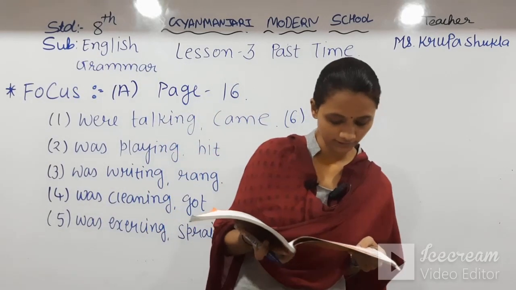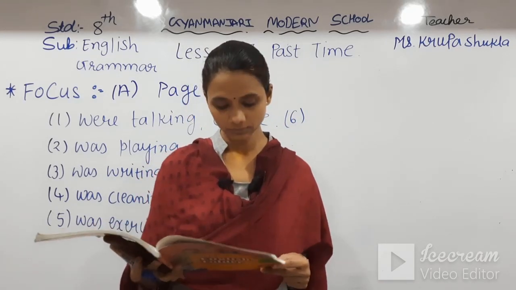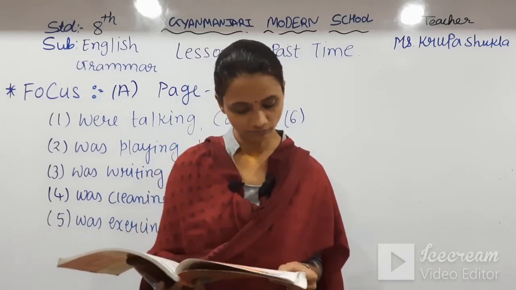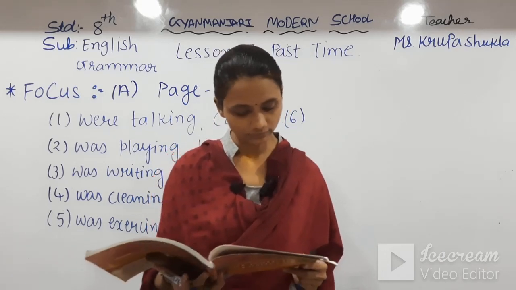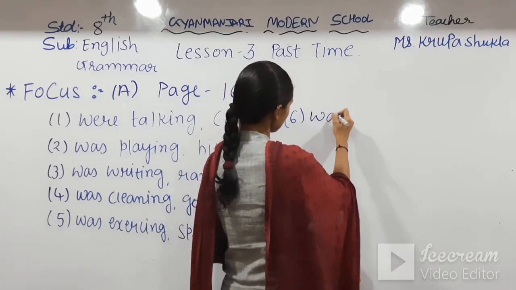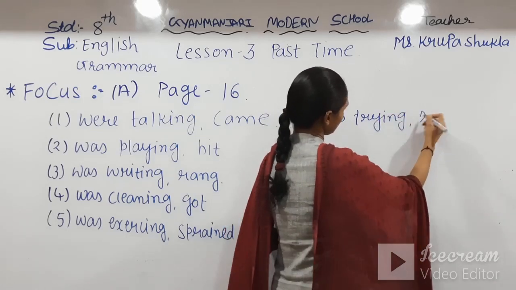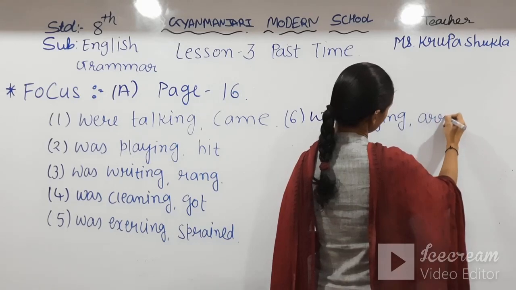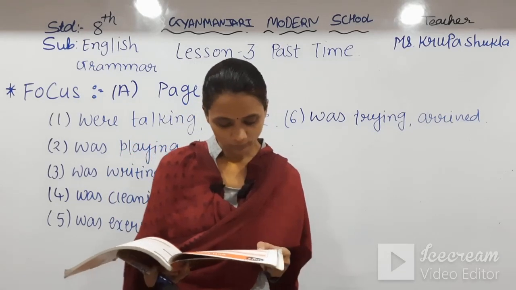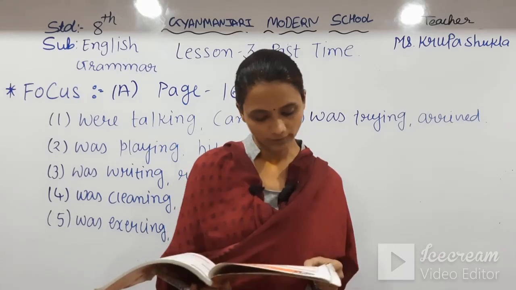Number 6 is he blank to finish his work before his sister blank. Here we don't have when but we have before. It means here also we have two clauses conjoined with before, so the same thing applies. He was trying to finish his work before his sister arrived. So in the first it is trying, and in the next it is arrived.